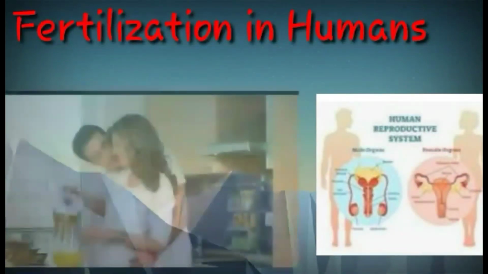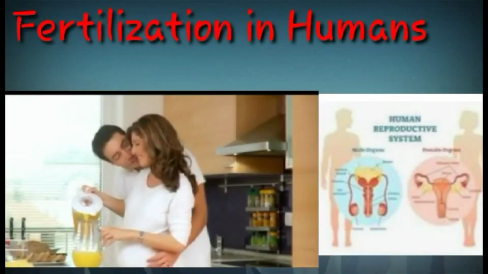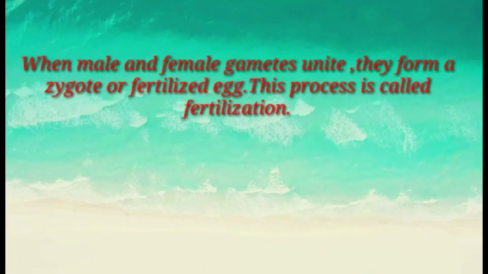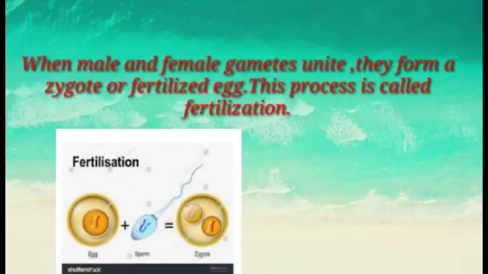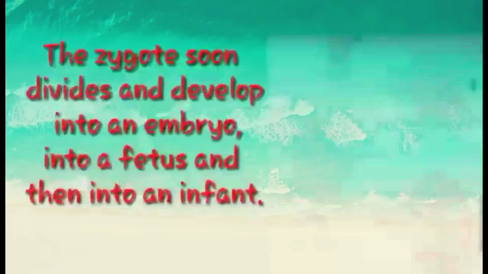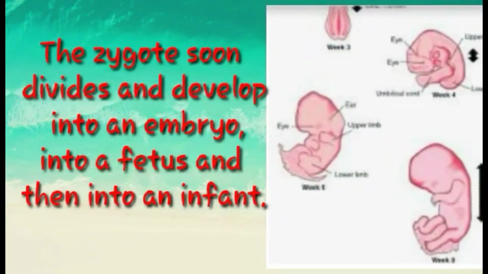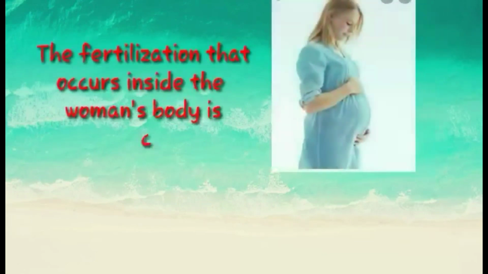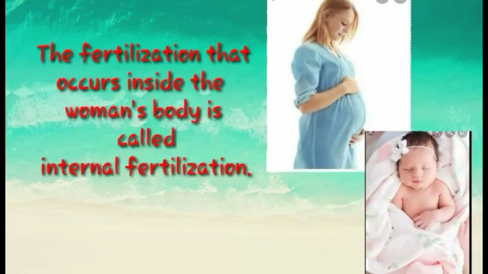Fertilization in humans. When male and female gametes unite, they form a zygote or fertilized egg. This process is called fertilization. The zygote soon divides and develops into an embryo, into a fetus, and then into an infant. The fertilization that occurs inside the woman's body is called internal fertilization.